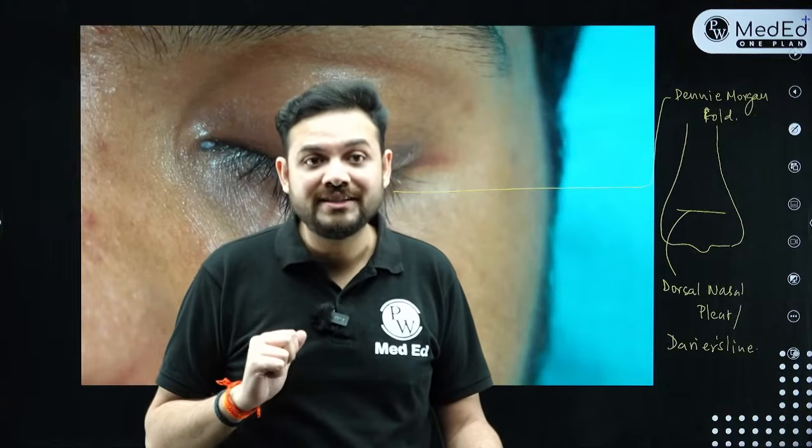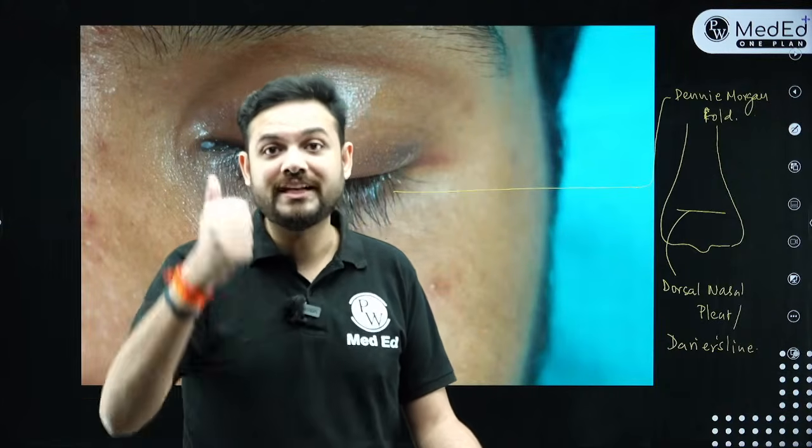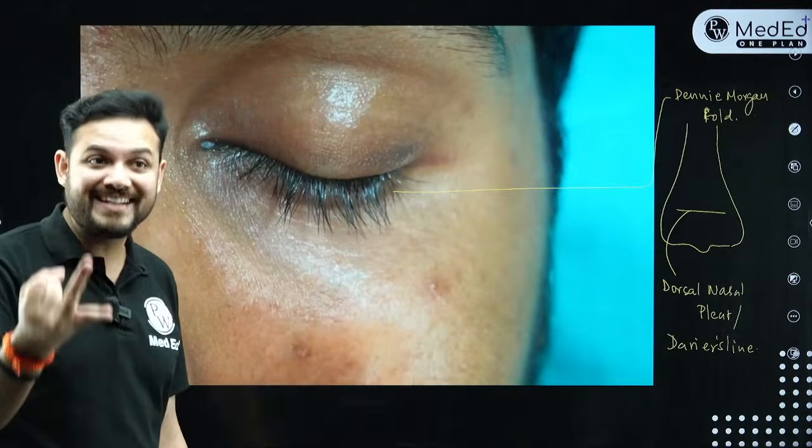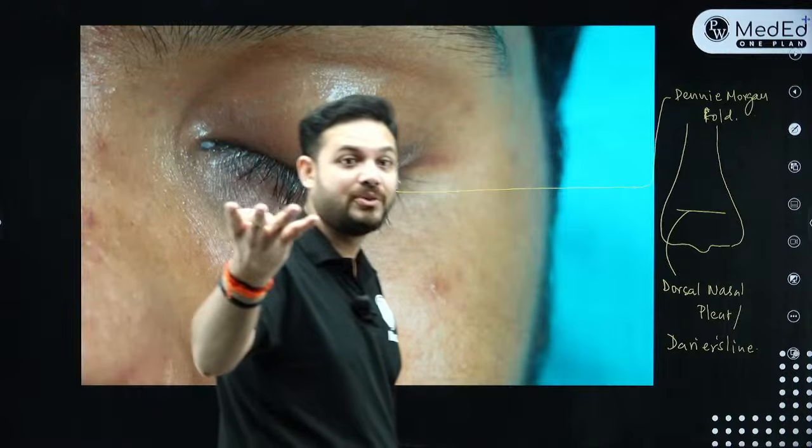So what are the important 4 signs of allergic rhinitis, right? The 4 signs of allergic rhinitis are: number 1, that is the allergic salute. Number 2, that is Darier's line. Number 3, it's allergic shiner. And number 4, Denny-Morgan fold.